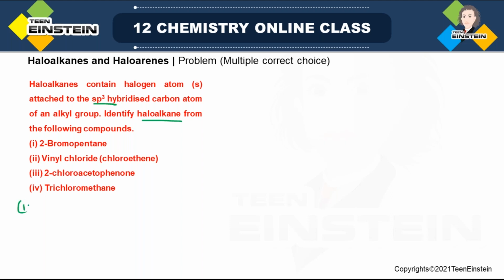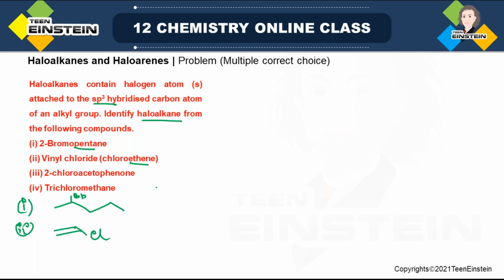The first one, 2-bromopentane. So pentane means it will be 5 carbon. 2 position bromine. Fine. Let me draw first all the structures. Vinyl chloride or chloroethene. So ethene is CC double bond, ethylene, remember? And there is one chloro. It can also be called vinyl chloride. So it is CC double bond, then Cl.